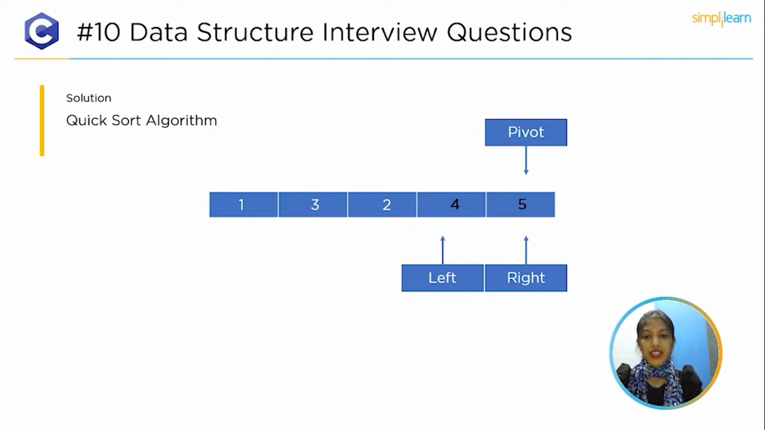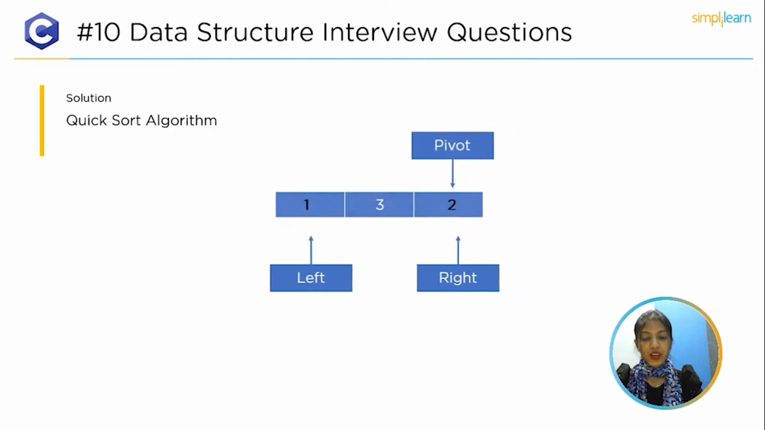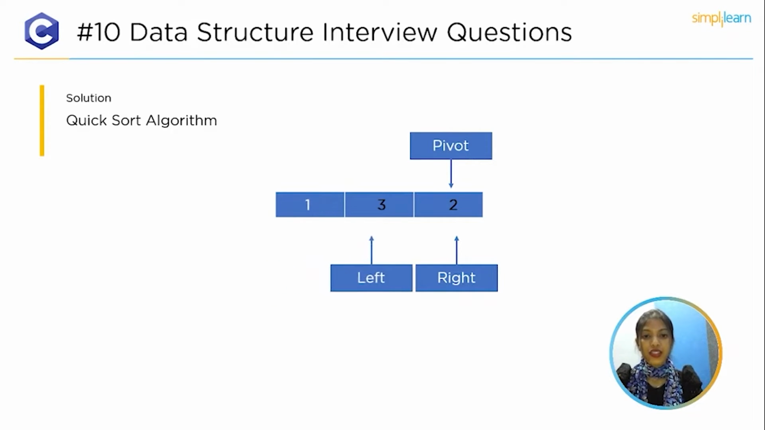So now, as you can see, the left hand side elements are not at the proper position. So considering the left hand side elements, we will swap the elements. Here, it compares 1 and 2. Since 1 is less than 2, it will remain in the same position. Next, compare 3 and 2. Here 3 is greater than 2, so it will swap the elements.